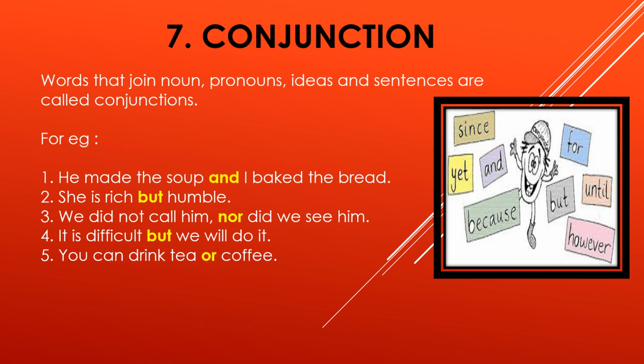Two sentences are there, so you have to combine any two sentences, just any two sentences or words. For example, cup, saucer. So how will you add? That is a pair. Cup and saucer. Shoes and socks. In this way, these are the words. In the same way, sentences also you can combine by using various conjunctions like and, but, or, nor, because. All these are conjunction words. So remember it. Okay.